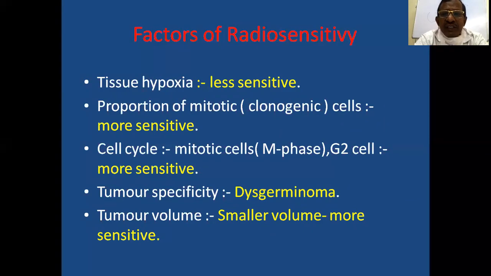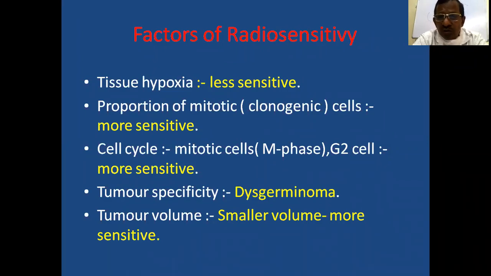As you know, oxygen is required for the increased sensitivity to radiation therapy, because the hydroxyl ion with oxygen converts to H2O2, hydrogen peroxide, which is also toxic to the tumor cells, apart from the hydroxyl ions.